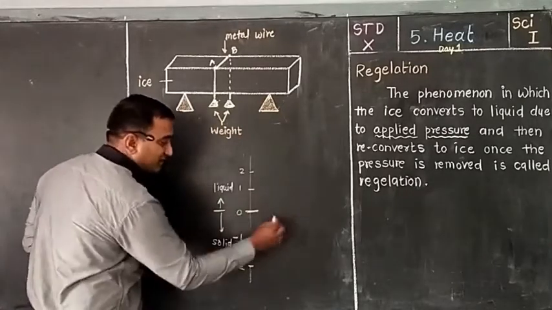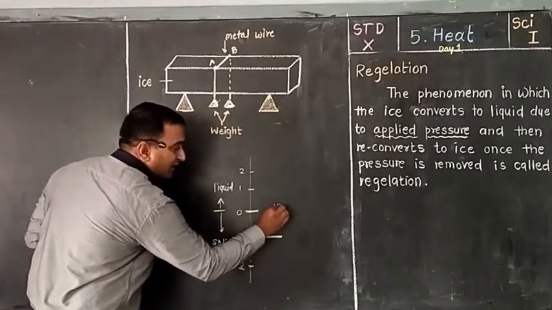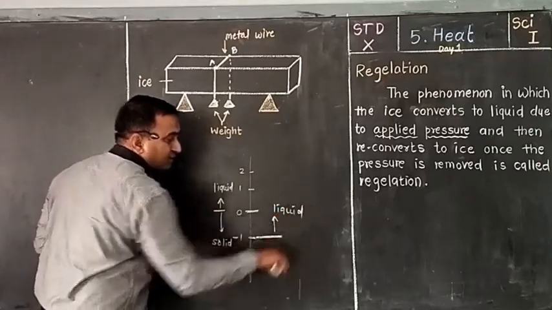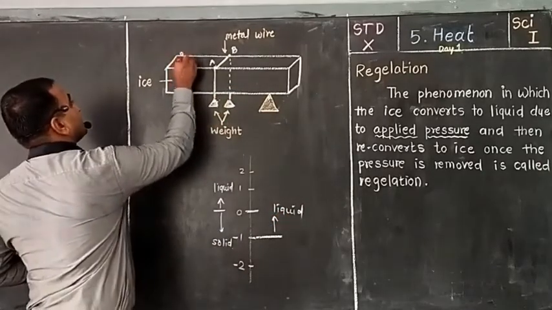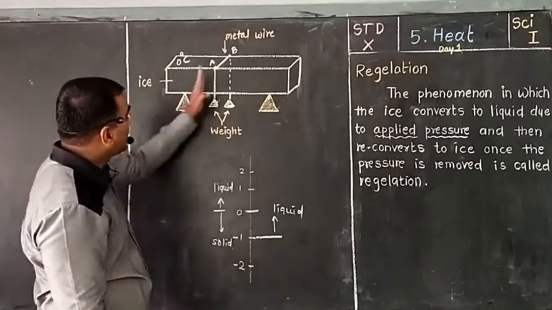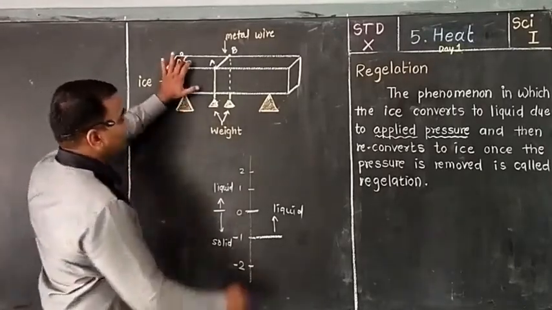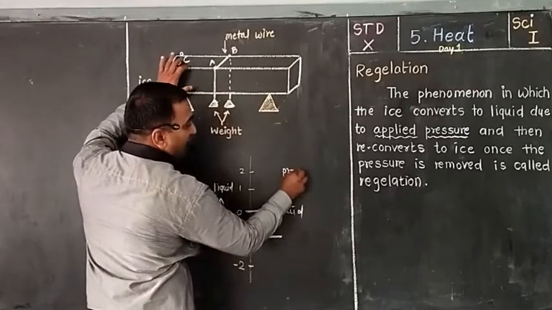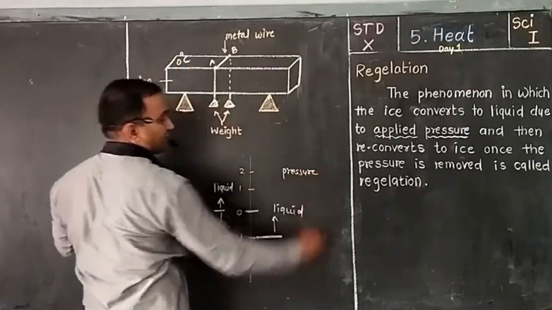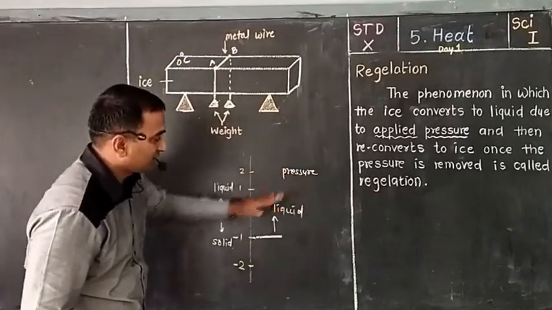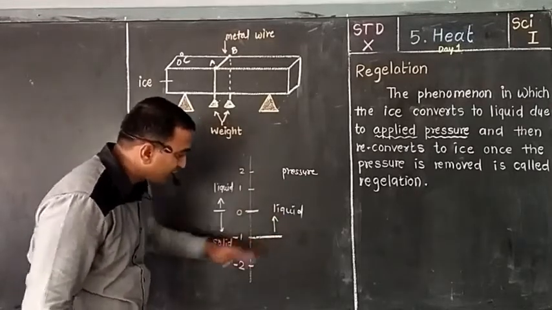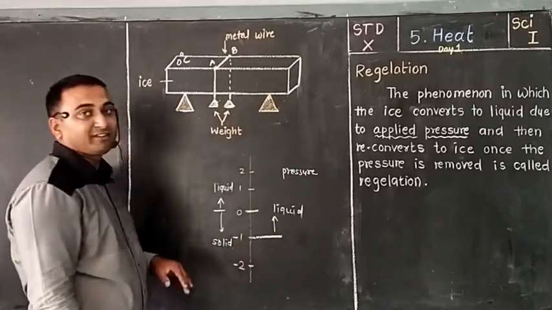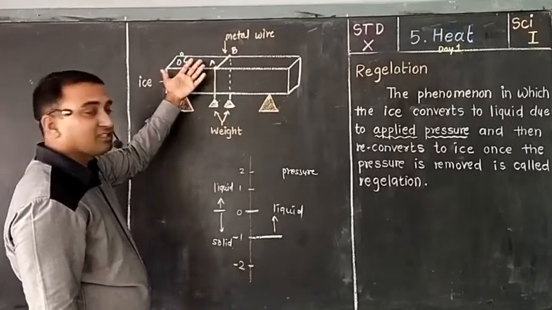So now discuss this side. Now above this it will be liquid. So what is the temperature of the ice now? It is 0 degree Celsius. But on this side, pressure is being applied. If you apply pressure, the melting point of that ice gets reduced, so it will be -1, and here the temperature is 0.